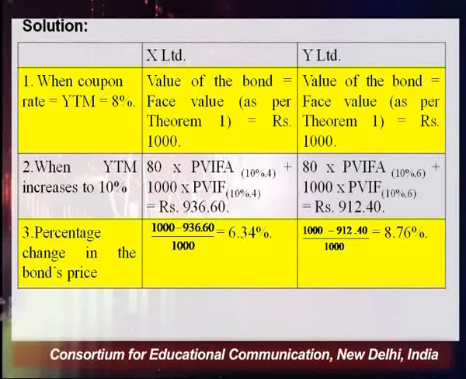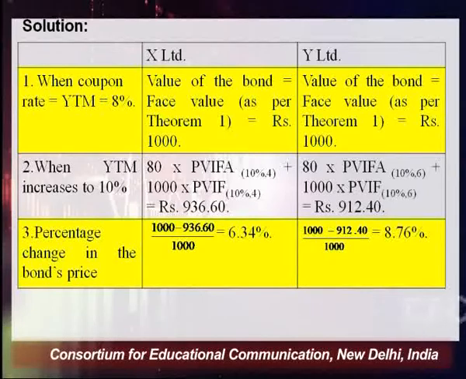Similarly, as we have been doing in the previous questions, with the help of the present value annuity factor table and present value factor table, when we calculate, the value becomes 936 rupees and 60 paisa for X Limited. For Y Limited, this value becomes 912 rupees and 40 paisa at the given rate of discount, that is 10%. Now, if we examine the percentage change in the bond's price in relation to timing, what happens? In X Limited, where the life was 4 years, it is a 6.3% change, whereas in case of Y Limited, the change is 8.76%.